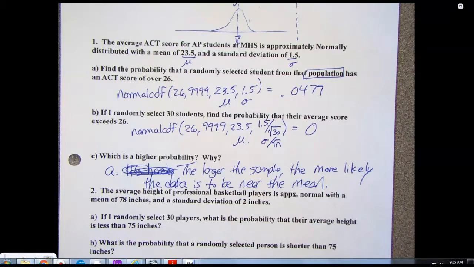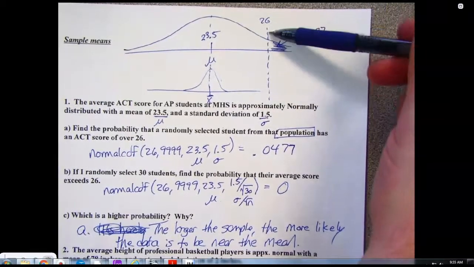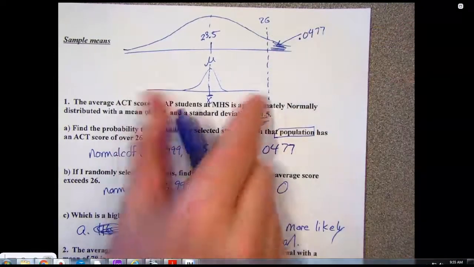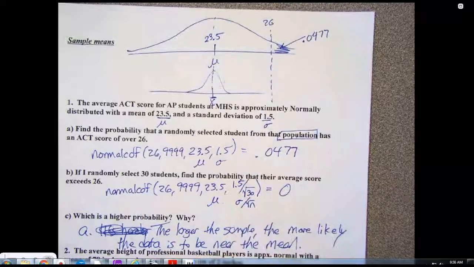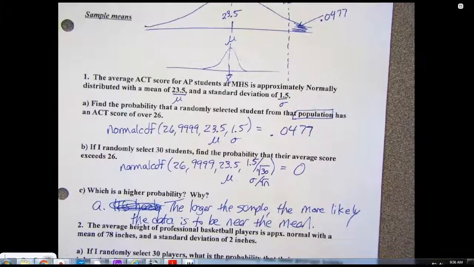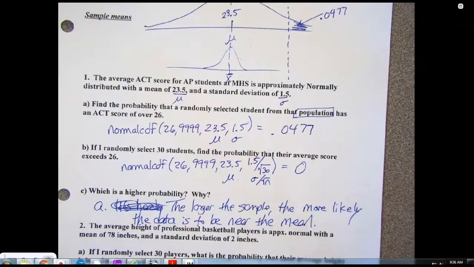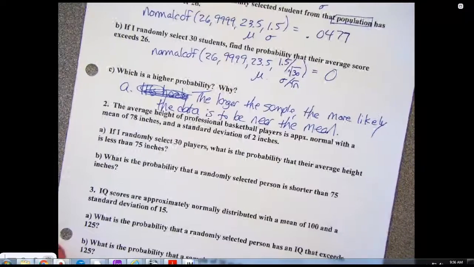I'm trying to describe this up here. 26 is kind of an outlier. And when you start taking samples and your distribution gets smaller, well, it's almost impossible to get outliers. Questions on one then? Try two.